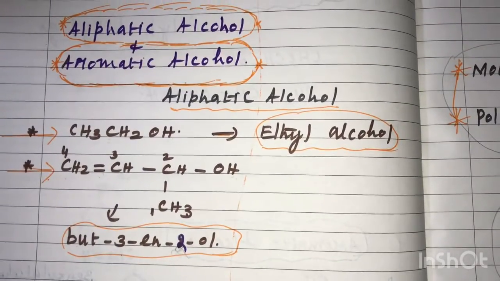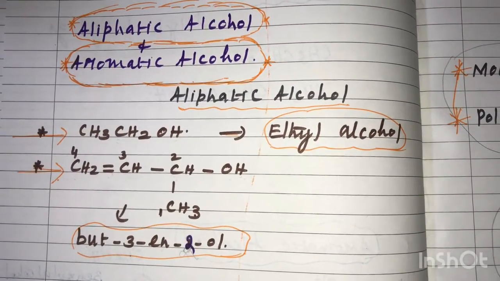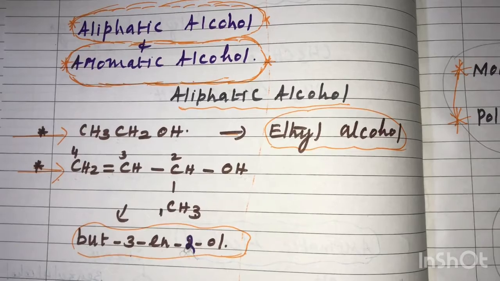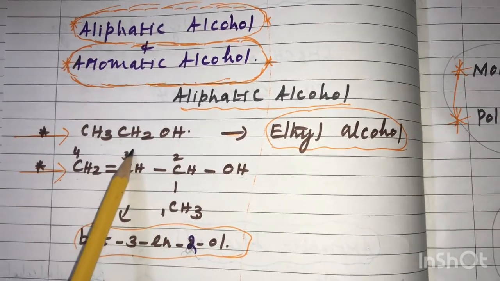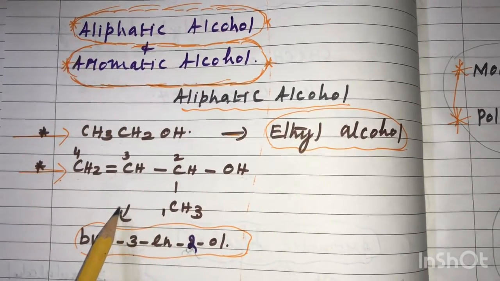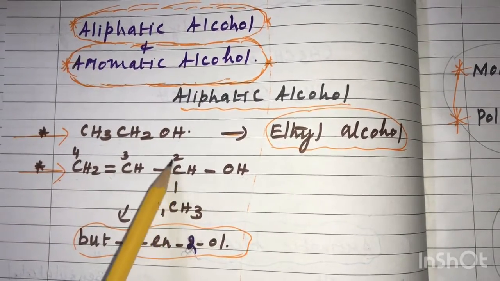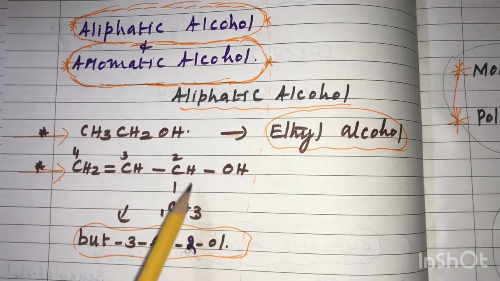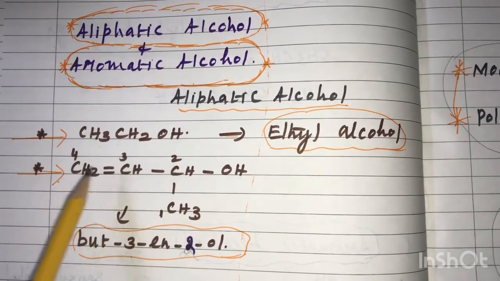And in aliphatic alcohol, the alkenyl and alkyl groups are attached to the OH group. An alkyl group example: CH3CH2OH, ethyl alcohol. Here is an alkenyl group. The lengthiest chain is taken as the main chain, 1, 2, 3, 4.